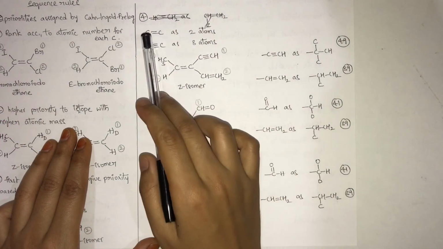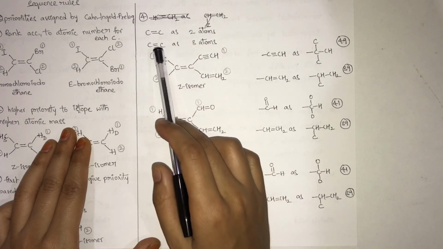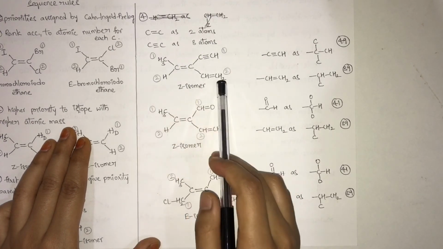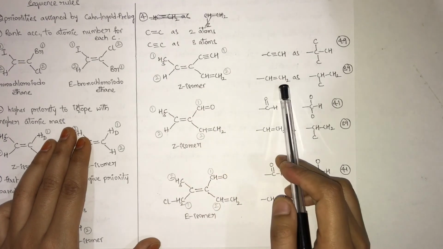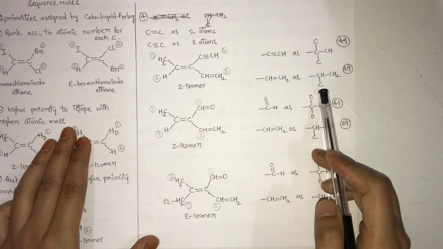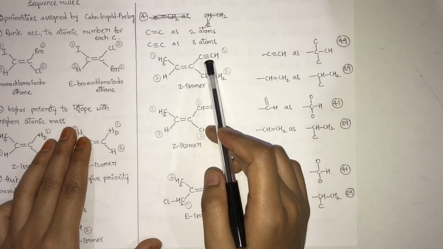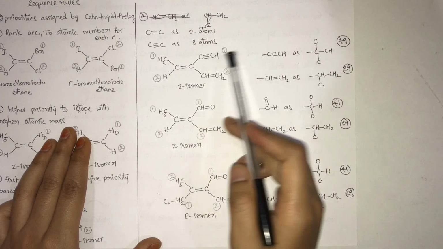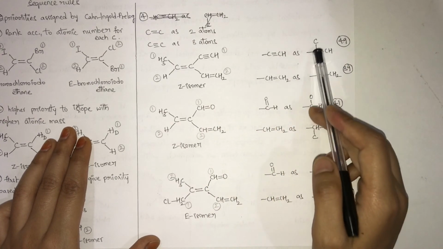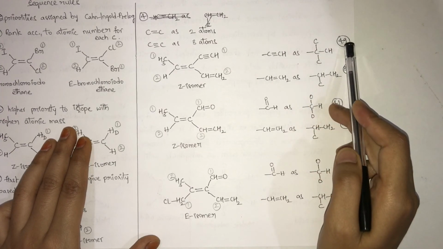Rule 4. If a C double bond C is present, consider it as 2 atoms. If a C triple bond C is present, then consider it as 3 carbon atoms. So in this example, we are having CH double bond CH2. Then we will write this particular branch as CH with 1 extra carbon and CH2. The overall atomic mass will become 39. The next one, C triple bond CH. We can represent this by writing 2 extra carbons along with this carbon. Then the overall atomic mass will become 49.